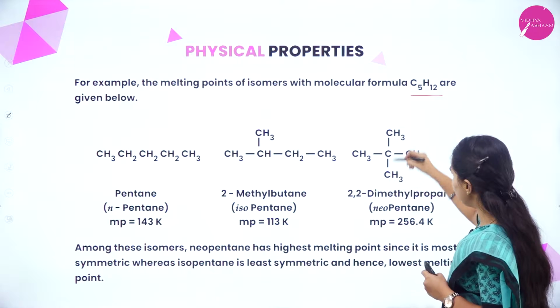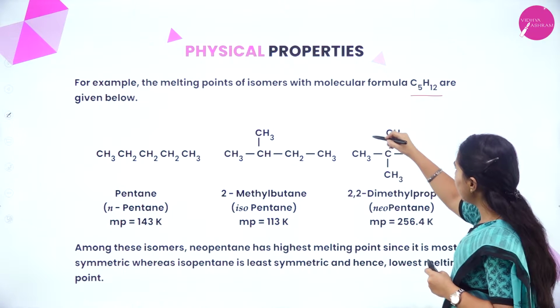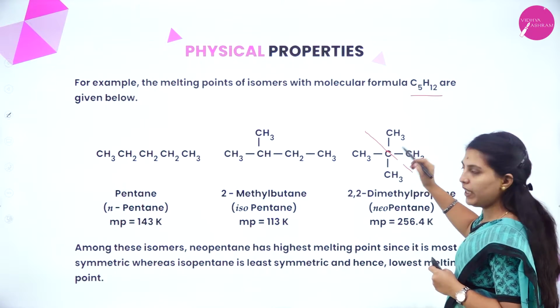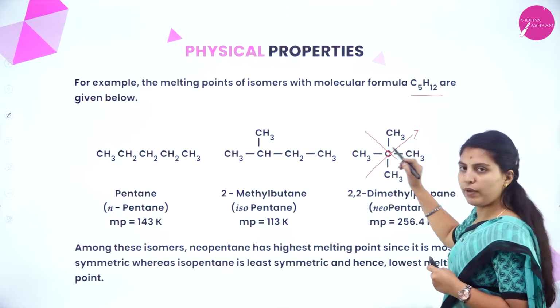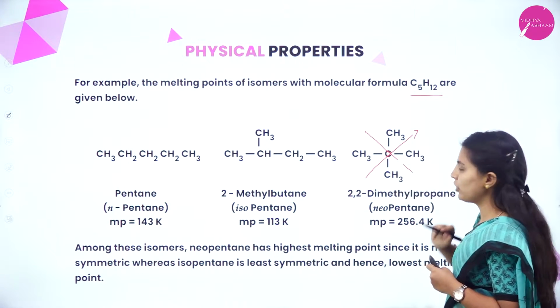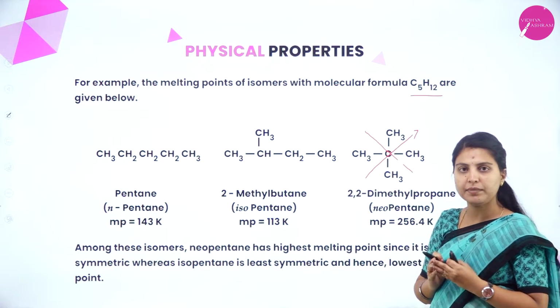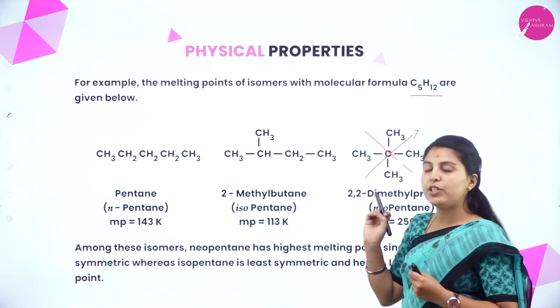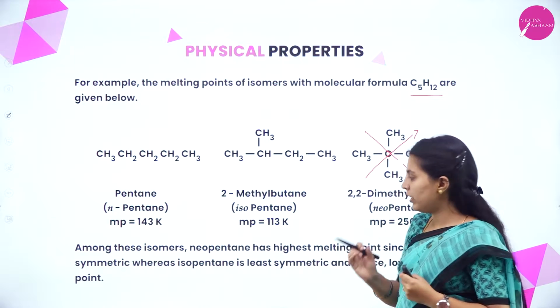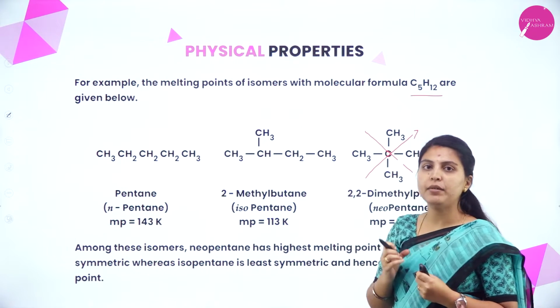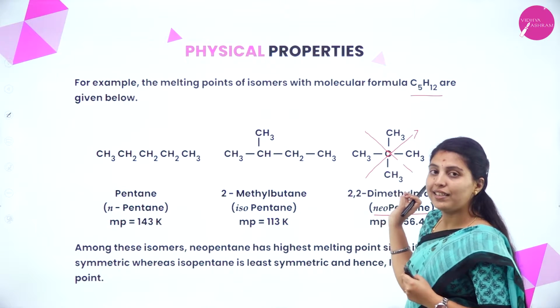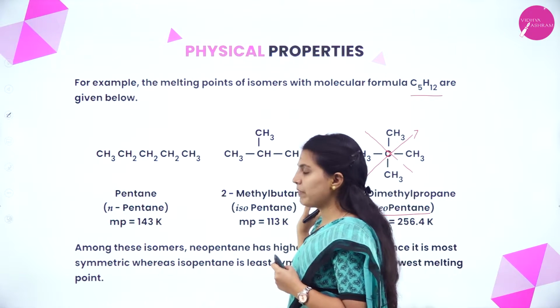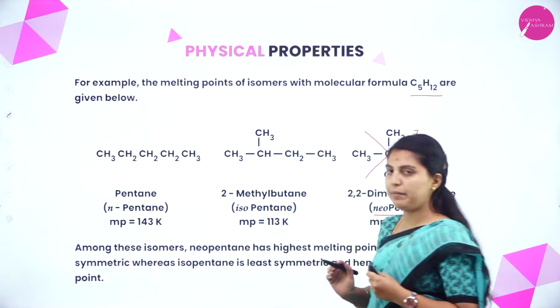See, whenever you cut like this, in any kind of plane, there will be two equal halves. See here, two equal halves are present. If you cut like this also, two equal halves will be present. That's why the compounds having symmetry attain a higher melting point. Hence neopentane has a higher melting point than n-pentane.